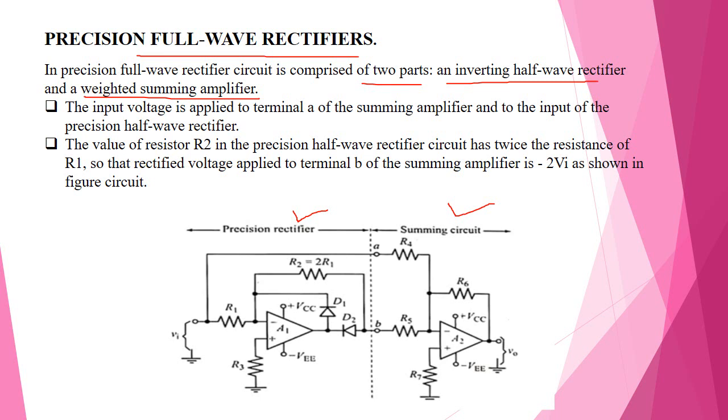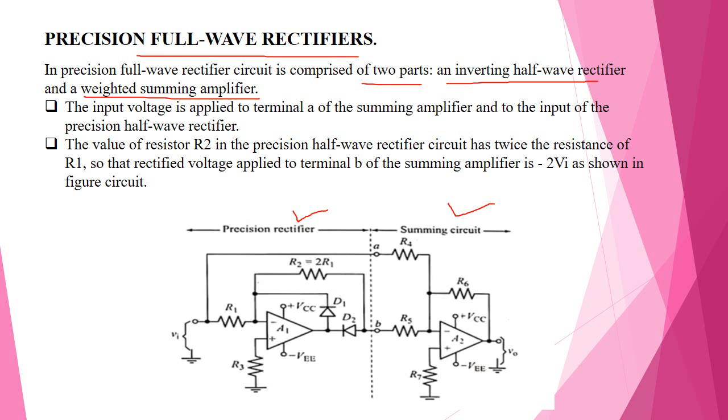The input voltage is applied directly to one terminal of the summing amplifier, and also to the input of the precision rectifier.